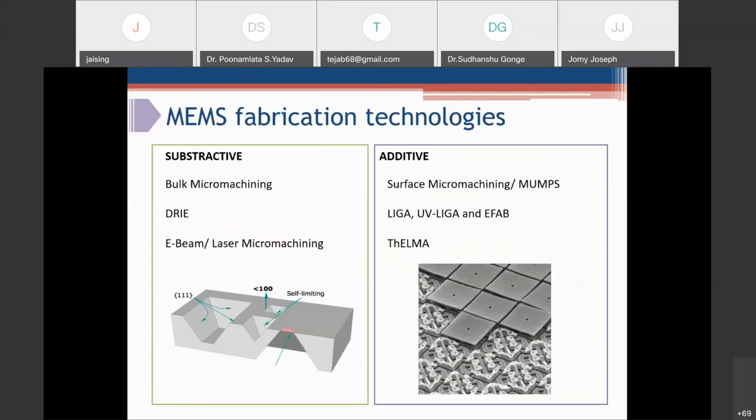micromachining. When you come to additive manufacturing, that means your substrate is not disturbed, but you build up your structures by depositing your structural material or any other electrical material. Those technologies are called surface micromachining, LIGA, UV LIGA, electrochemical fabrication, and THELMA. I will give you a brief about these different technologies with some basic examples.